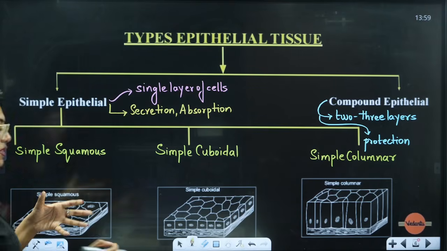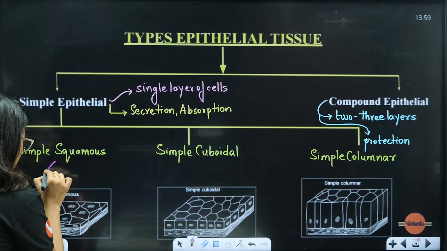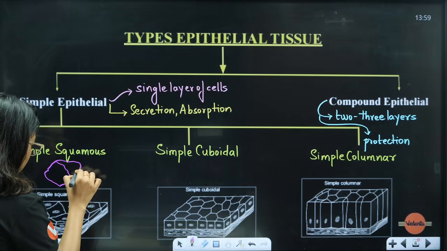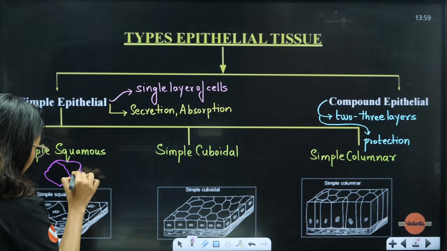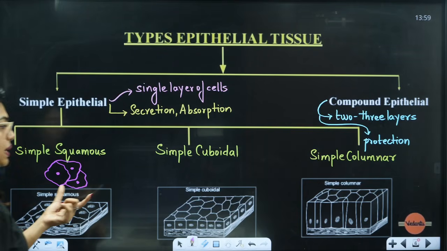If the shapes are not visible, I will just show you the shape. Simple squamous will have irregular boundaries. They will be something like this. Okay, they will have irregular boundaries like this. This is how they will be present.